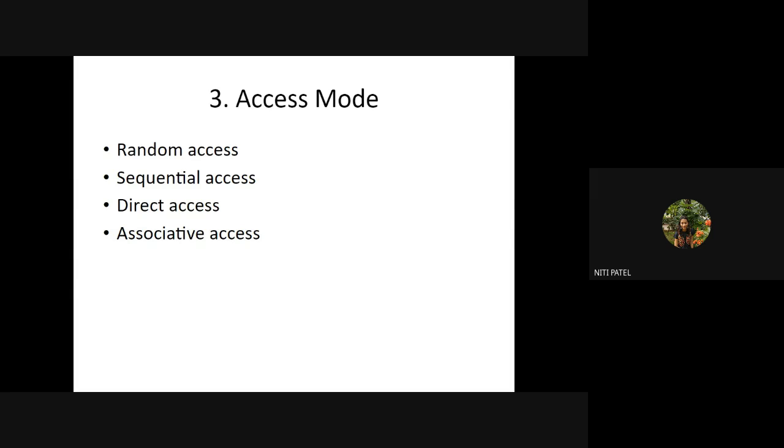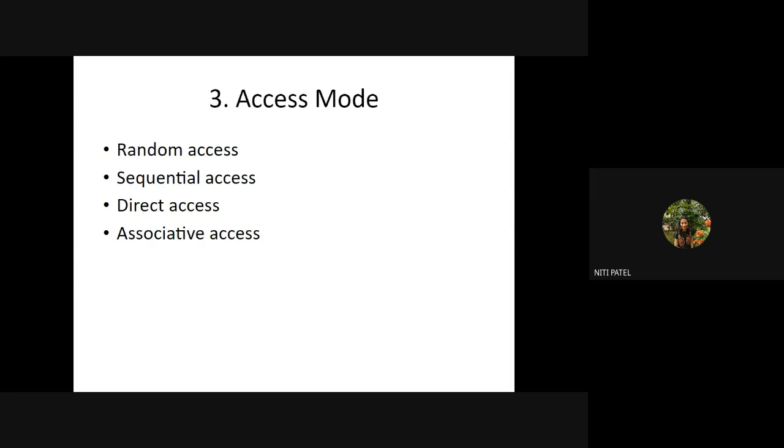Sequential access means, even if I want to go to the 100th record or the memory location 100, I have to start from 0. First read the data at 000, then go to 001, then 002, then 003 in sequence till I reach 100. So when I compare random access and sequential access, sequential is always going to take more time to read as well as to write the data.